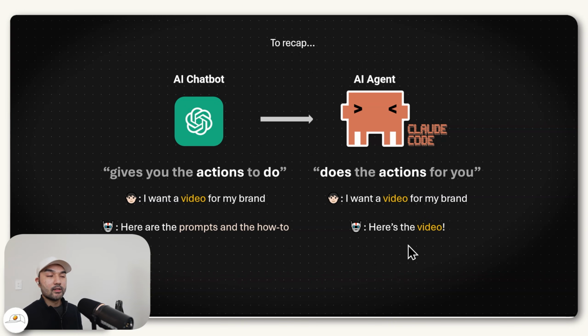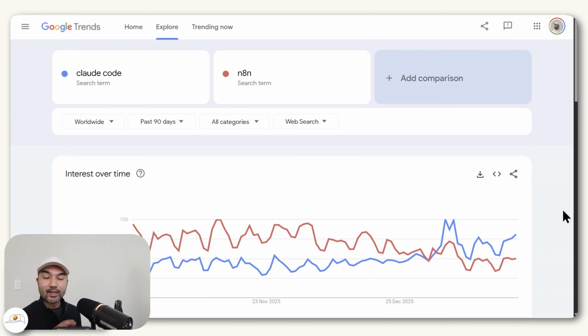And interestingly, this is actually a framework that I included in one of our previous videos from last year, but it's only really now that it's coming to fruition because of how far these agentic AI platforms have developed. And by the way, this is also the reason why there's now a massive interest in Claude Code and these agentic AI platforms. Enough so that if you look at Google Trends, the interest for Claude Code has now eclipsed that of N8N, which is a no-code platform. Now, N8N is still very much useful, but this just points to the fact that a lot of people are getting into Claude Code now despite never having coded in their life, precisely because it has expanded outside of just coding and into more creative fields like what we're about to dive in today.